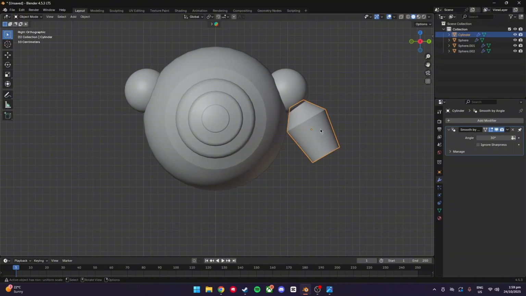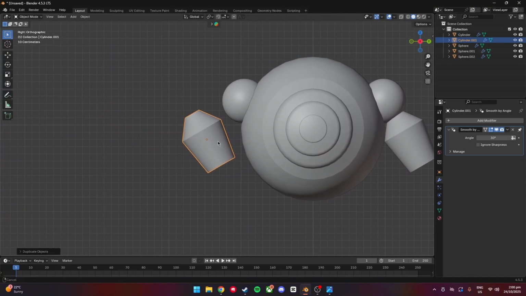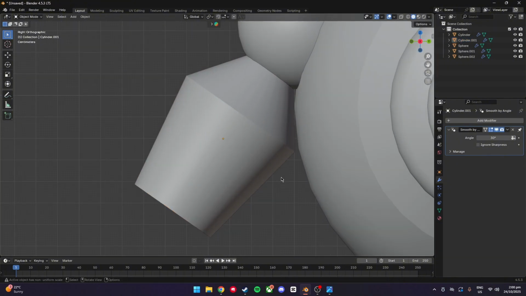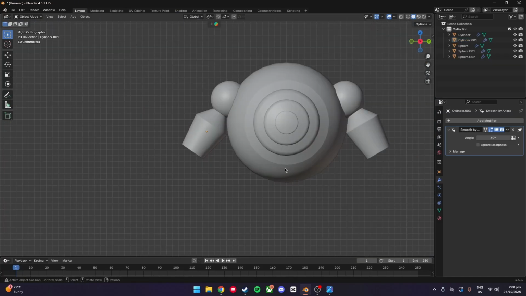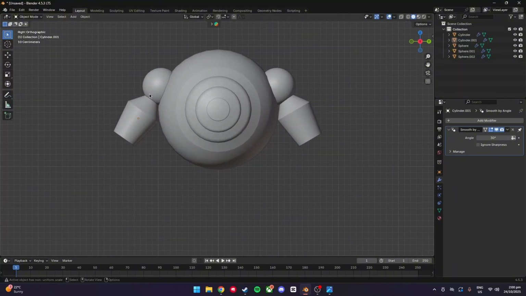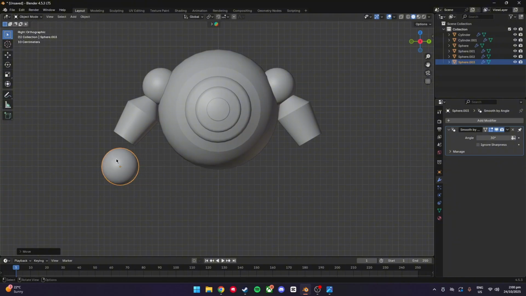Once you've got it situated how you want, you guessed it, we're going to Shift G, Shift D, and GY. Just make it look even on this side. Now move on to the elbows, so it's going to be Shift D on one of the shoulders, GZ to bring it down, GY to move it across, GZ to move it back up, and just make this smaller than the shoulder.